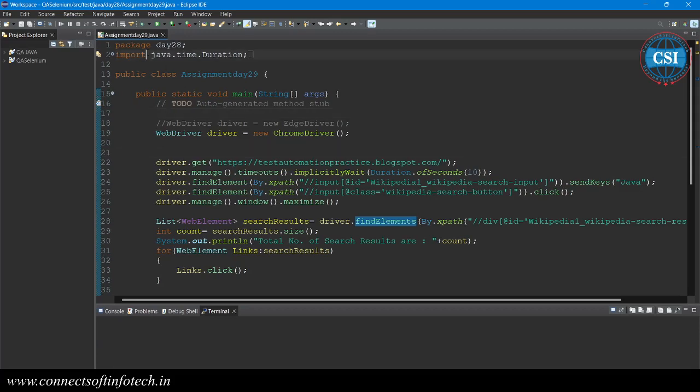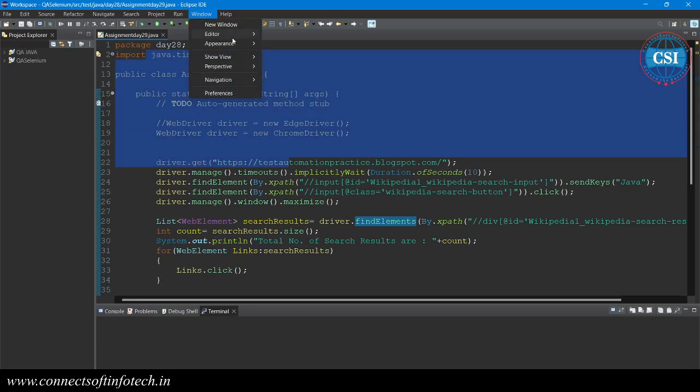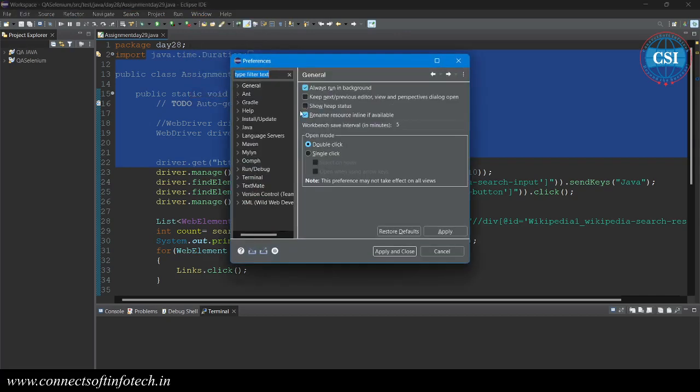And if you want to increase the font size here, you can go through Windows and Appearance, or sorry, Preference. Go to Preference and select the font option, which will be under General. Just click on General and Appearance.